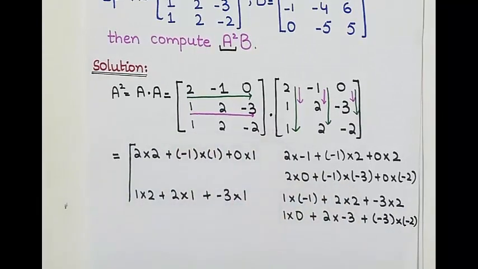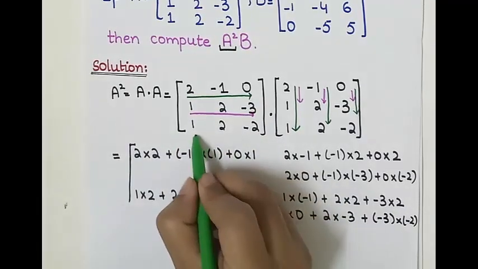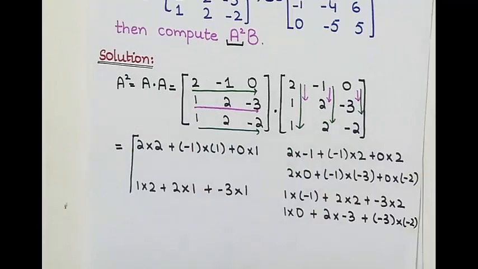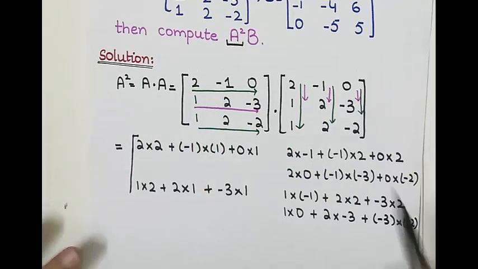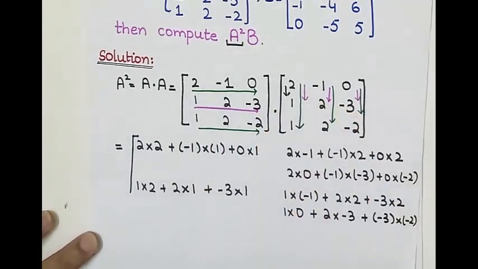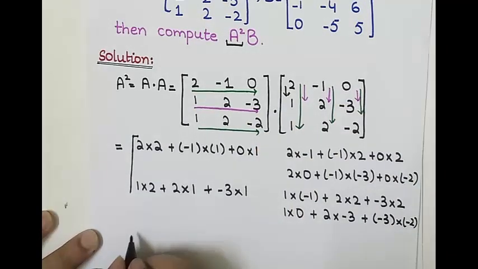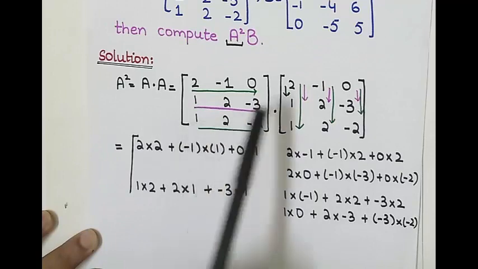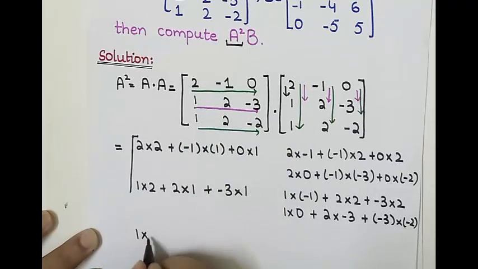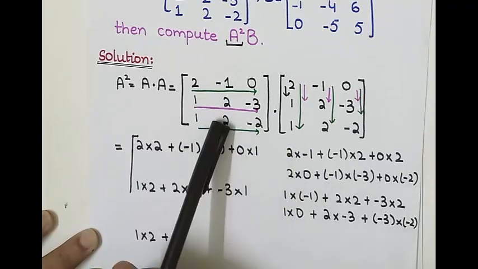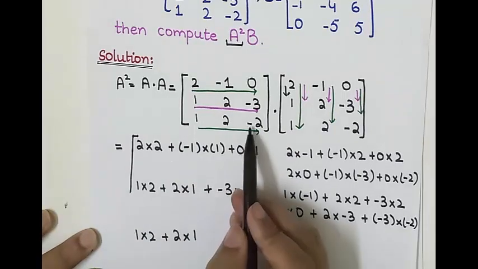Now we will take the third row, this one, and now we will multiply it with the first column. So we have 1 multiplication with 2, plus 2 multiplication with 1, and minus 2